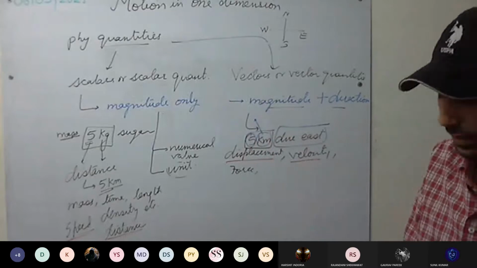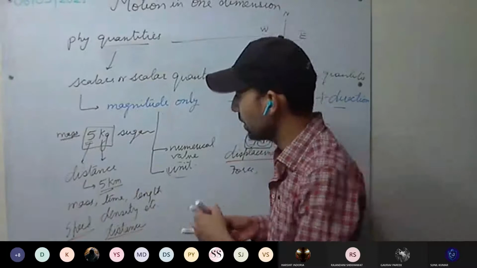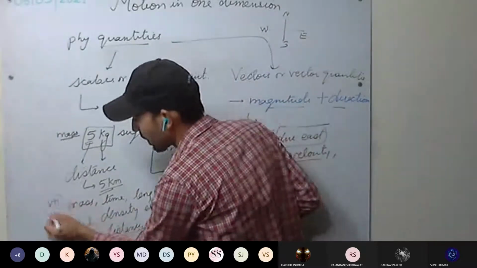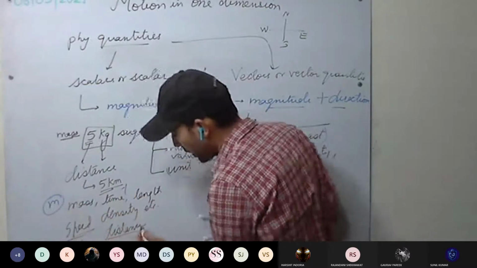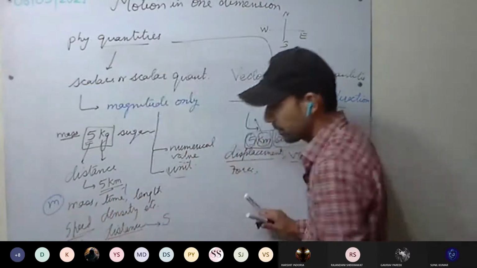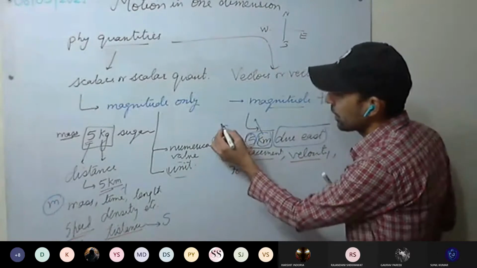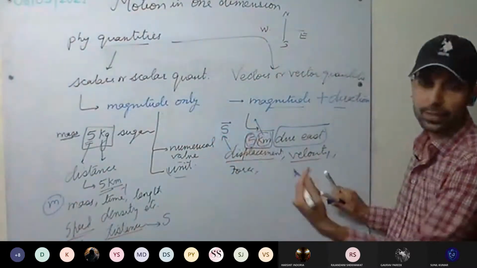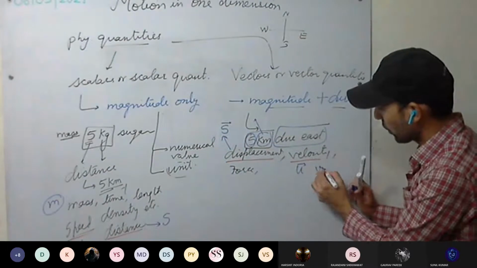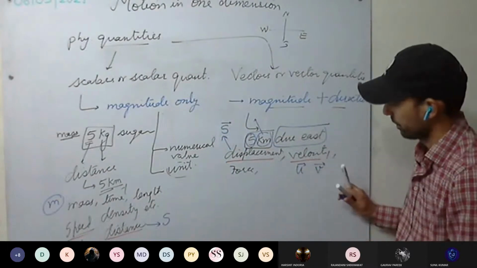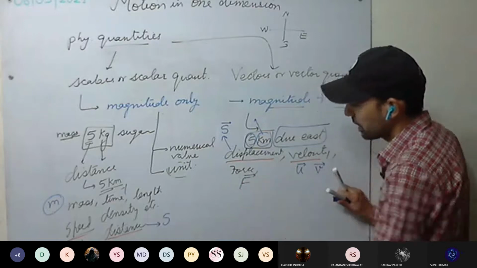Scalars are represented simply by, for example, mass, symbol m. Time t, speed v, distance s. Here displacement will be represented with s with an arrow. Arrow represents direction. Velocity, initial velocity or final velocity, F, force.